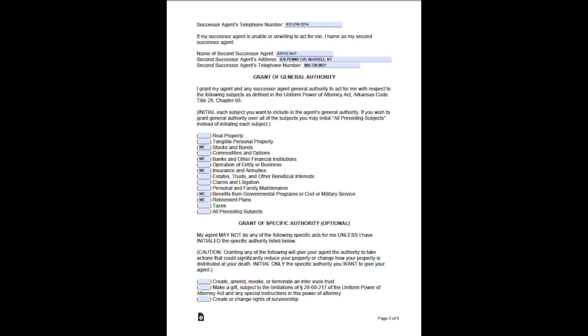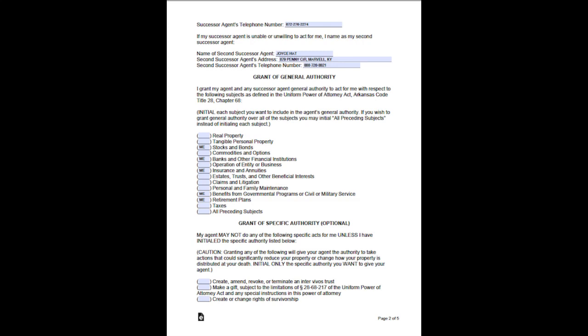Tangible personal property, stocks and bonds. Commodities and options. Banks and other financial institutions, operation of entity or business. Insurance and annuities. Estates, trusts, and other beneficial interests, claims and litigation. Personal and family maintenance. Benefits from governmental programs or civil or military service, retirement plans. Taxes. All preceding subjects. Only have the principal initial the areas they are granting authority.